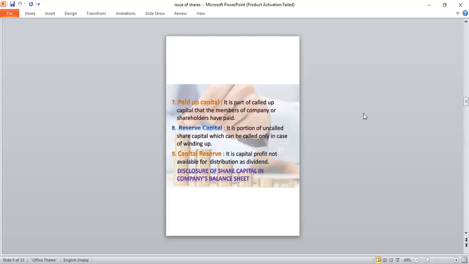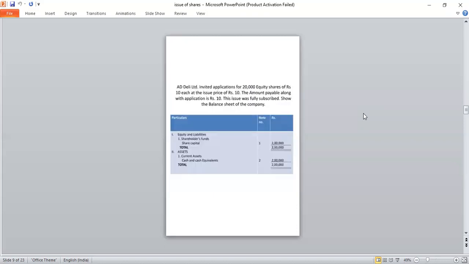Okay. The next one, reserve capital. It is a portion of uncalled share capital which can be called only in case of winding up of the company. Yes. The next one, capital reserve. It is a capital profit not available for distribution as a dividend. Yes. The next one, a small example for issue of shares.